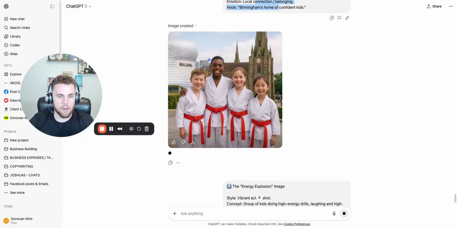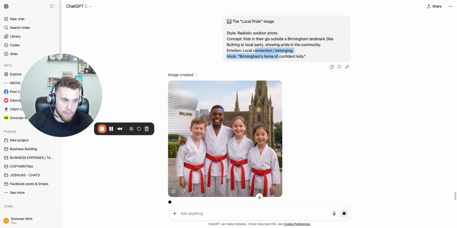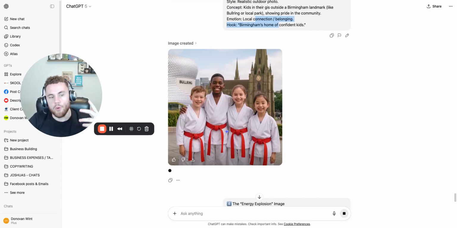There's the Bull Ring. If you're from Birmingham or you've been to Birmingham, you'll know that's the Bull Ring. And then this church is near the Bull Ring as well. So it's got that there. That would grab attention from me. If I'm from Birmingham, as a parent from Birmingham, I would notice that. I don't live in Birmingham now, so I wouldn't be taking my kid there, but you get the idea.